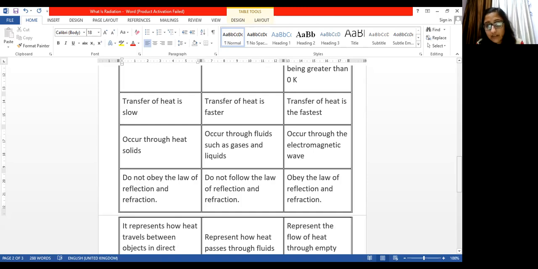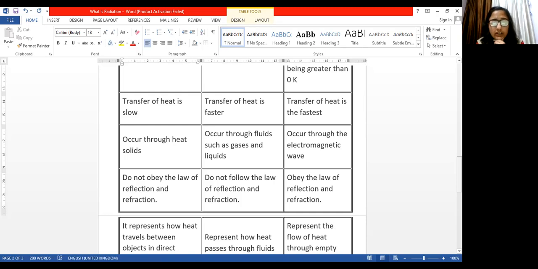Now the third one, transfer of heat is the fastest in radiation. Why? Because no particles are involved here. The transfer is taking place in the form of electromagnetic waves, which are the fastest. That is why transfer of heat is fastest in this.